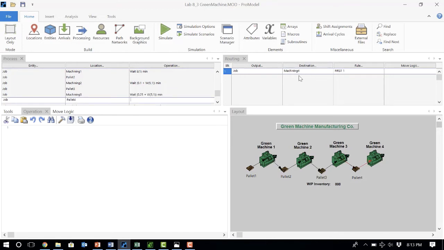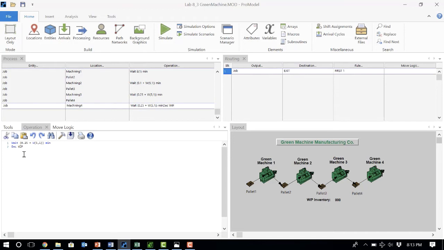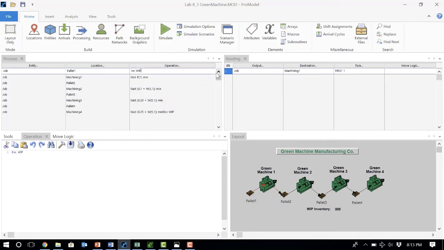Then from pallet 4 to machine 4, and finally from machine 4 to exit. At machine 4, again the processing time is 0.25 plus whatever random number the variable distribution generates. The processes are pretty simple because the part just goes through these pallets and machines one by one, and the variable distribution is not hard at all. We can just write it like any other distribution.